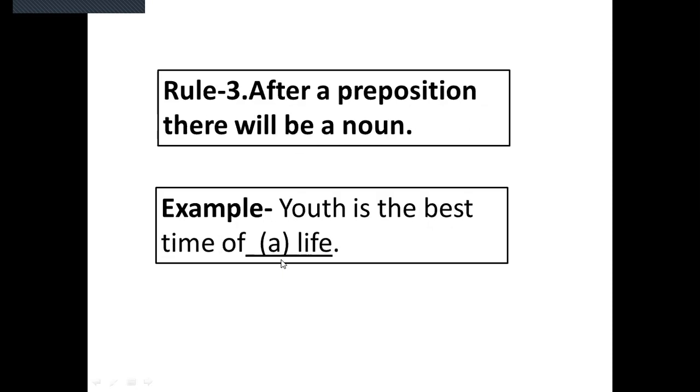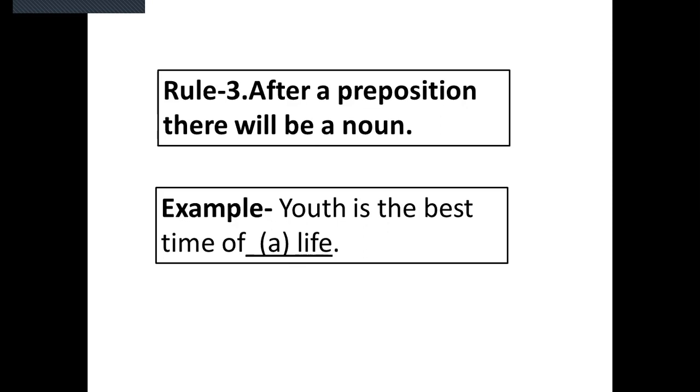Number three, after a preposition, there will be a noun. So we can also write a noun after a preposition. For example, youth is the best time of life.